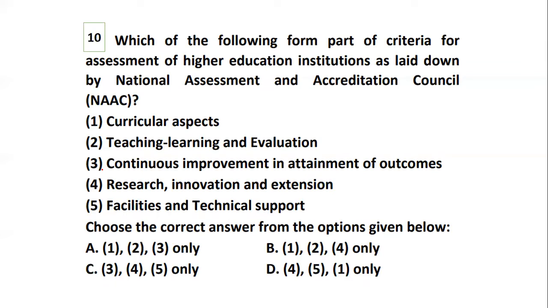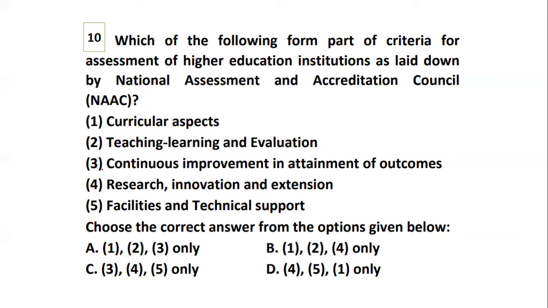As I said last time, I have brought a different question. This time I brought the question on criteria. I have told you, you should be very, very careful about the criteria also, whether it is NAAC or whether it is NBA. So these are the areas where they can twist you with the questions. The first option is the curricular aspects. The second option is the teaching, learning, and evaluation. The third is the continuous improvement in attainment of outcomes. Next is research, innovation, and extension. Then we have facilities and technical support.